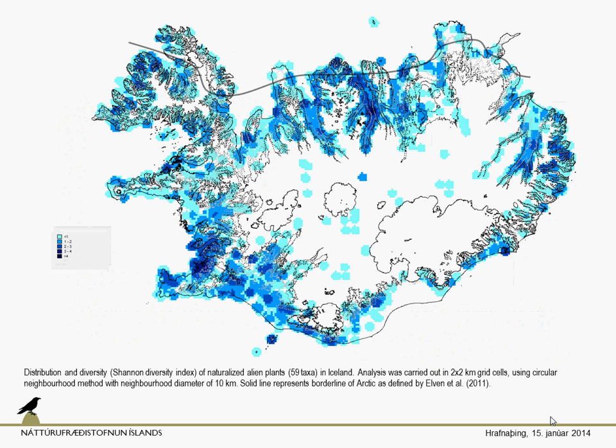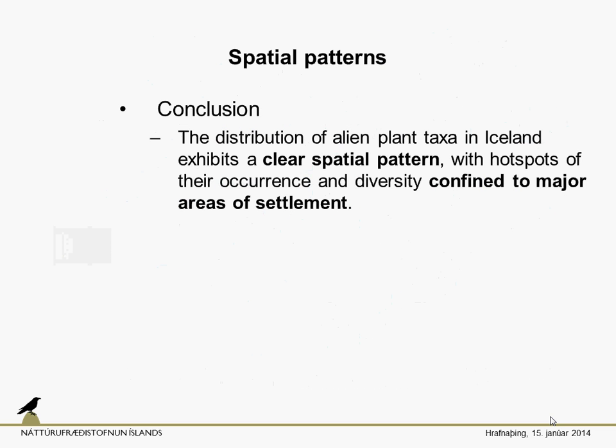And here we have the distribution and diversity of naturalized alien plants, and we can see that they are much more widely distributed. Of course, there are some hotspots, but they are not as clearly visible as in the previous example. Well, what's the conclusion? The distribution of alien plants exhibits a very clear spatial pattern with hotspots of occurrence and diversity confined to the major areas of settlement.